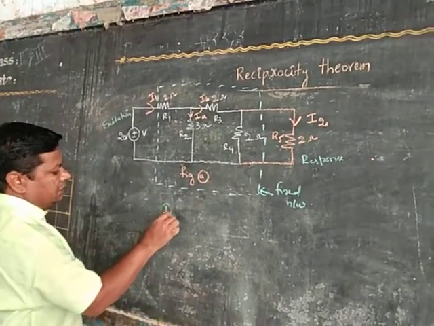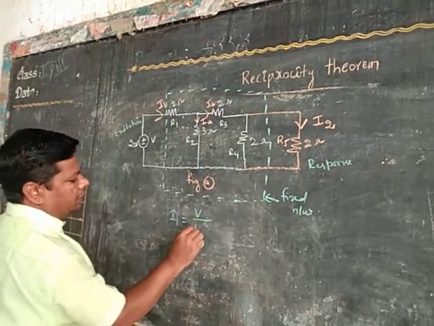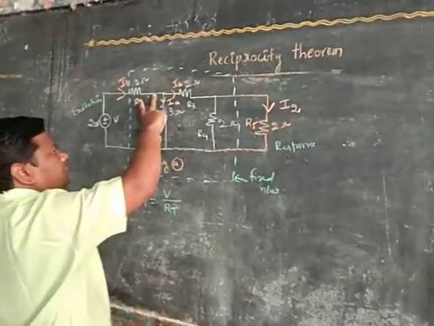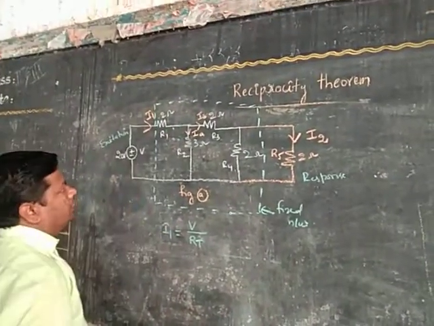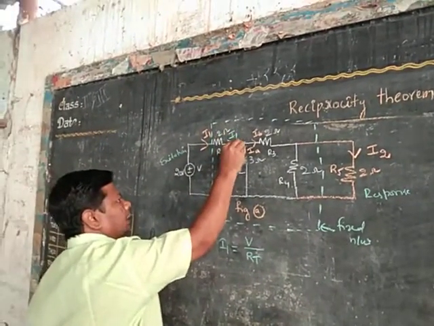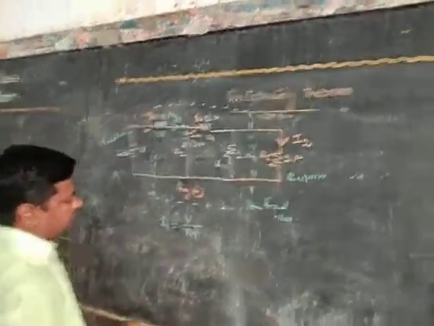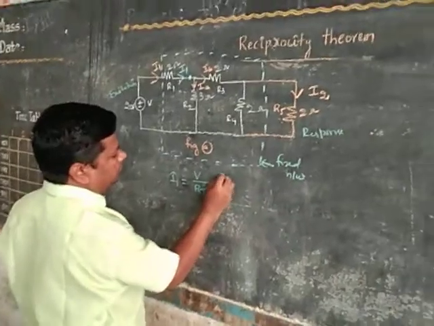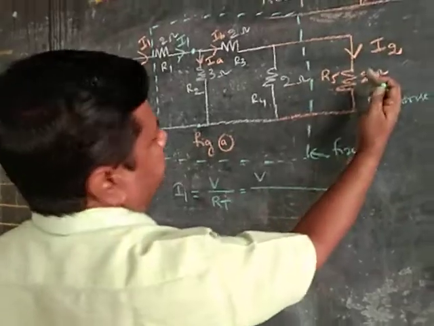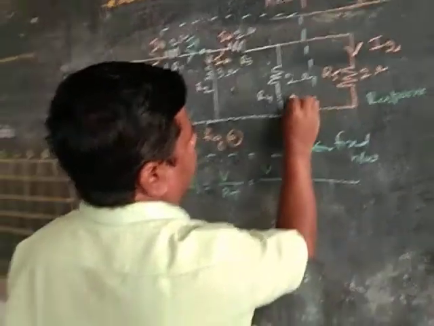First, the I1 current is equal to V by R total, the total equivalent resistance between these nodes. This is the I1 current. From this point to this point, we have to find the equivalent resistance. That is equal to V by, okay, come to the right hand side, right to left. These two are in parallel.